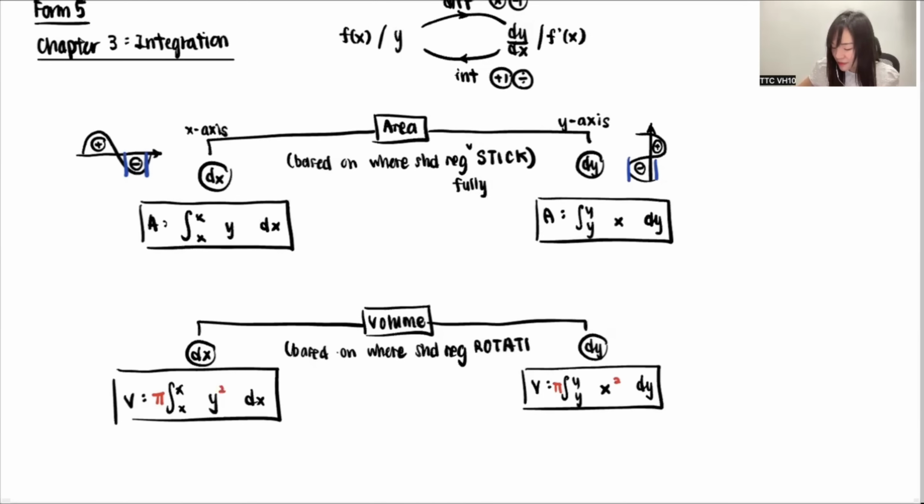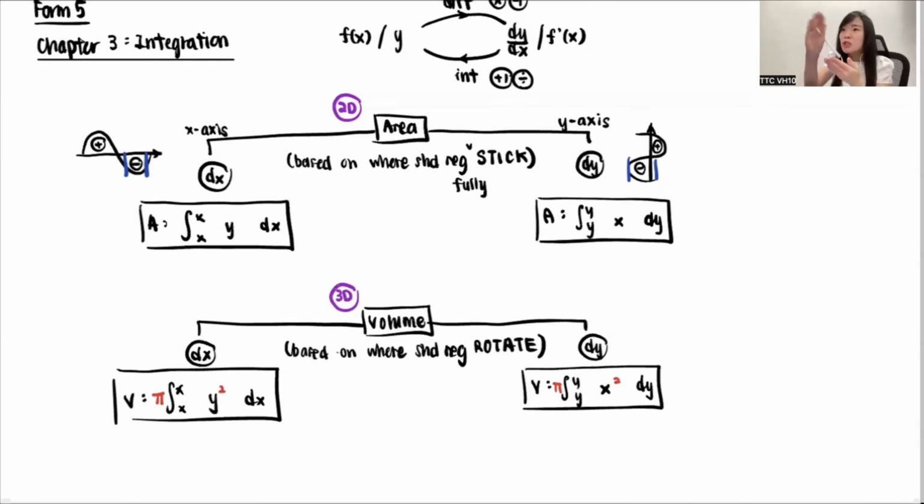Rotate. Okay, my dear, then you might be asking, teacher, why will they rotate? Because, my dear, think about it. Area is something flat. Only something flat do we call area, so this is 2D. But why will you have volume? Obviously, you become 3D. Only when you become 3D does it become volume, correct? Later on, I will show you guys how they become 3D.